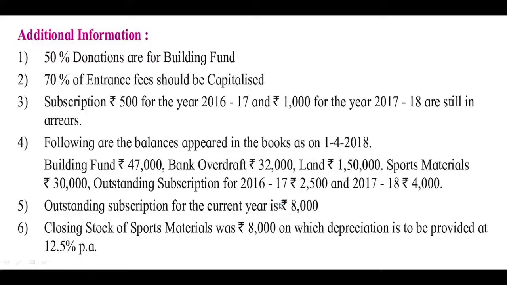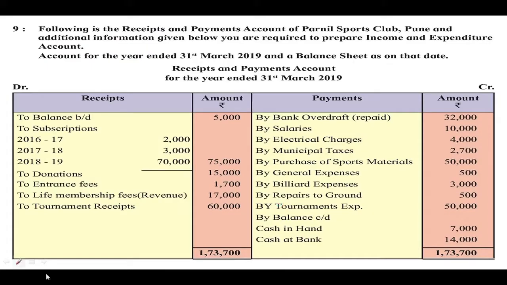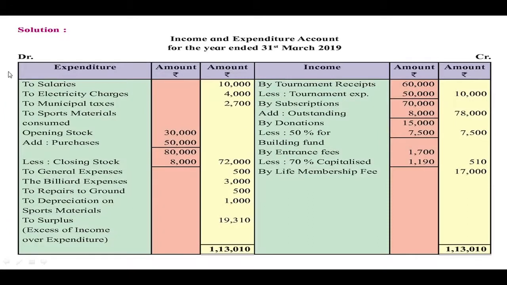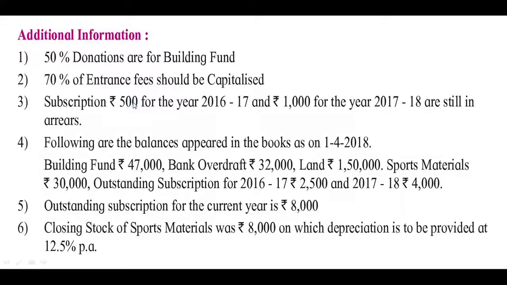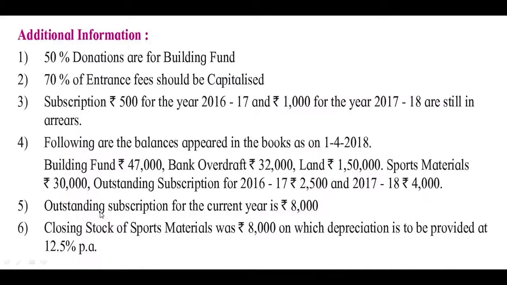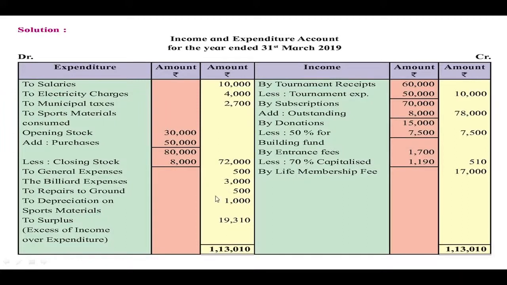Then the next is tournament receipts 60,000. It is recorded on the income side 60,000 in the inner column, and from that tournament expenses which are given on the credit side of receipt and payment account, 50,000, we have to subtract. So they are subtracted here. So outer column 10,000 is recorded.